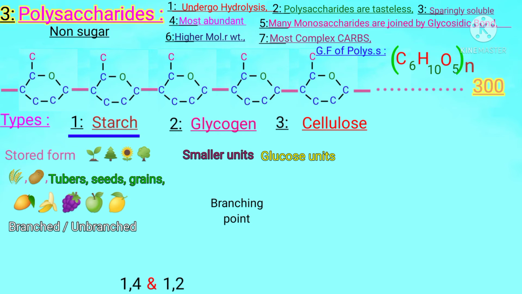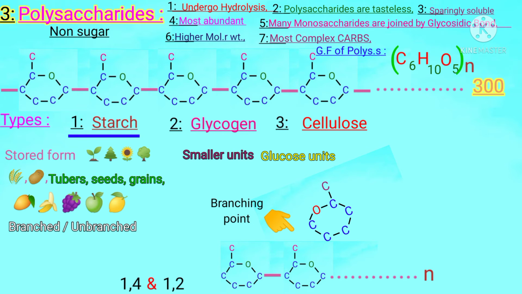Now we prove this discussion with the help of a diagram. Suppose this is a ring, this is a second ring. To show a long chain, students, we write N, which represents that many rings are present here. Straight chain has 1,2 or 1,4 linkage, but as the side chain forms here at carbon number 6, first ring, second ring of the branch, N represents many rings. Oxygens are present here, first carbon, second, third, fourth, fifth carbon, and the sixth carbon is present just outside of the ring.